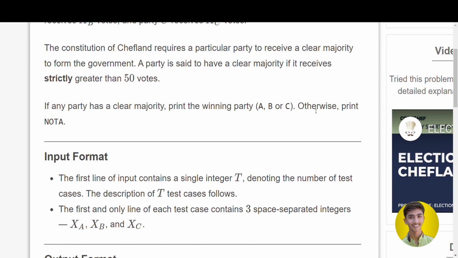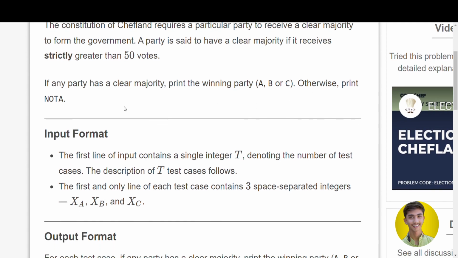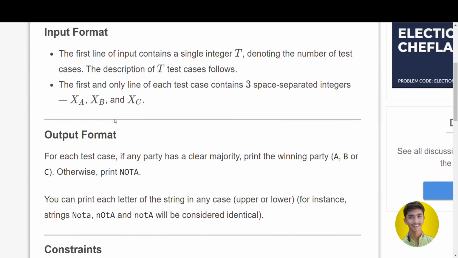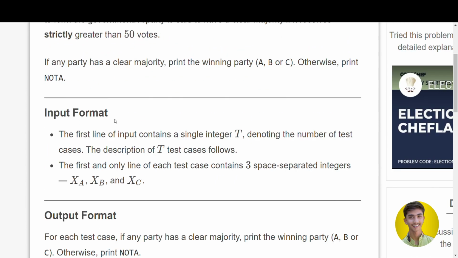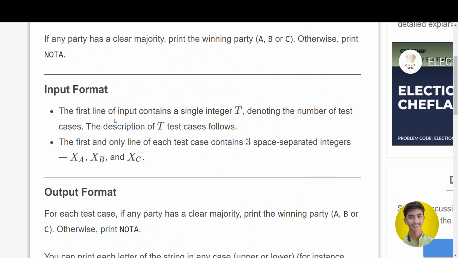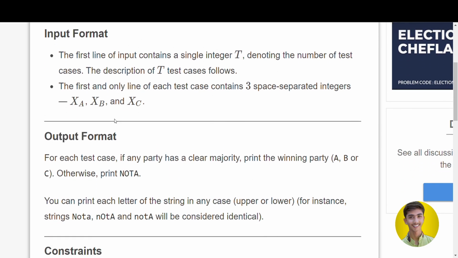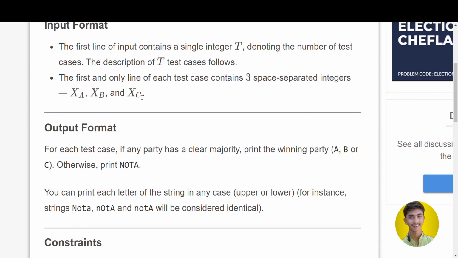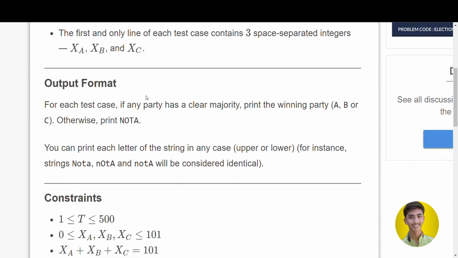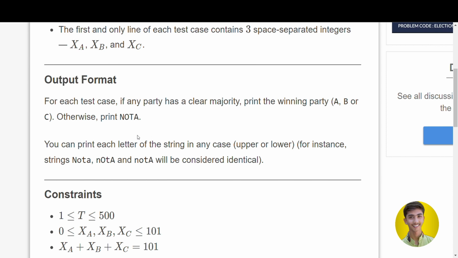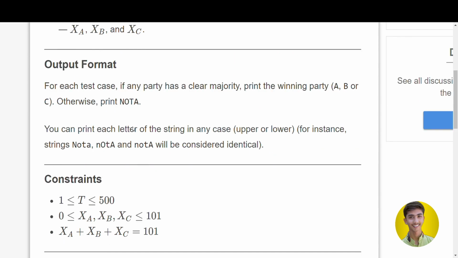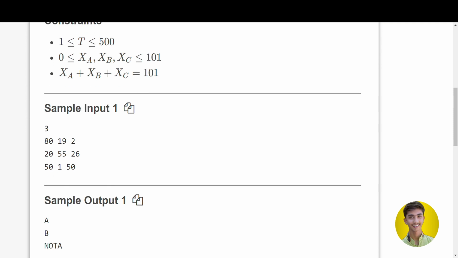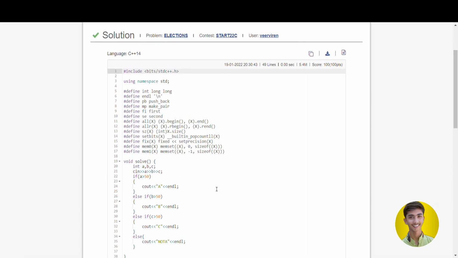Otherwise, if two parties receive the same votes, we simply print NOTA. So I think there is no need to make any calculation. We just use if conditions and print the answer. Let us visualize the input format: there are test cases, and each test case contains three integers xa, xb, and xc, and we have to print the answer A, B, C, otherwise NOTA. We'll directly jump to the code part. It's not much difficult, I guess.